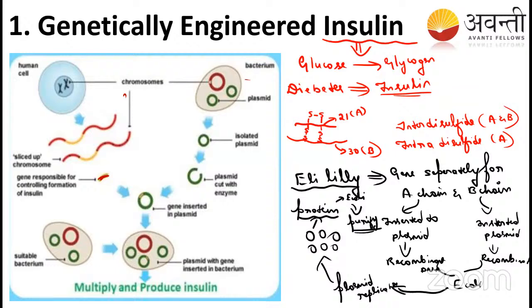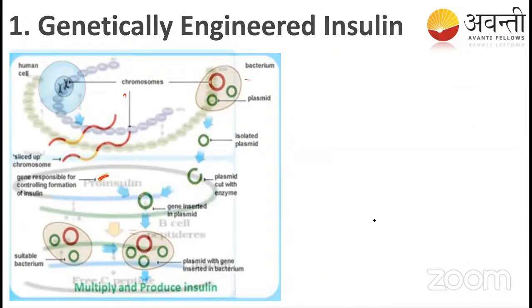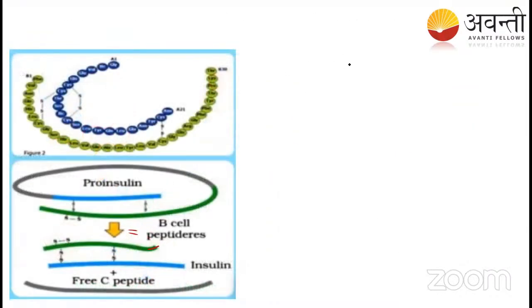Okay. So after the purification, we have got the A peptide and the B peptide. We take the A peptide and the B peptide together, and we add the disulfide bond. So this is how they created the insulin in the Eli Lilly company. And now also we use this same procedure.